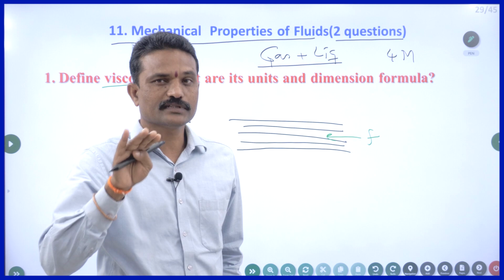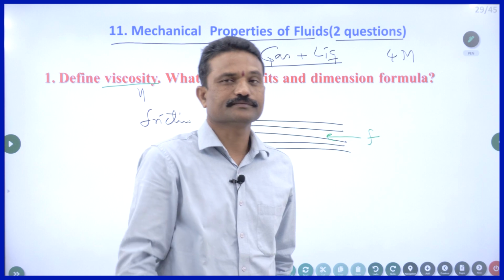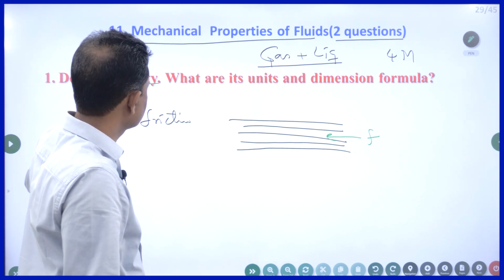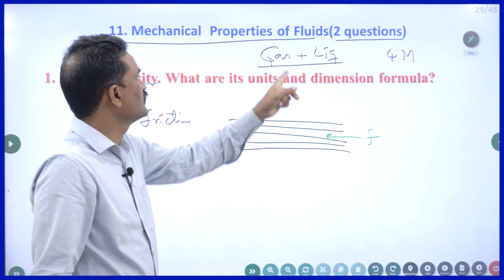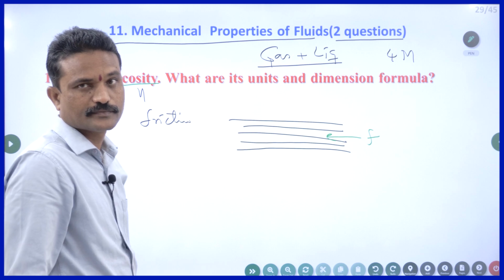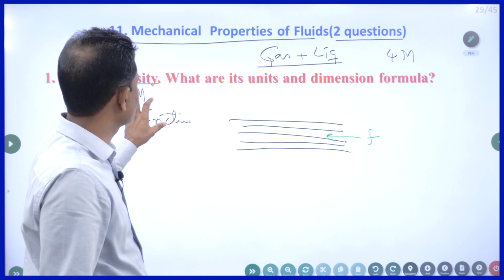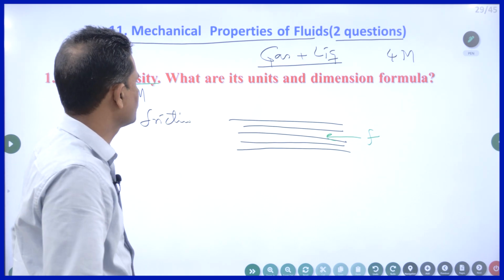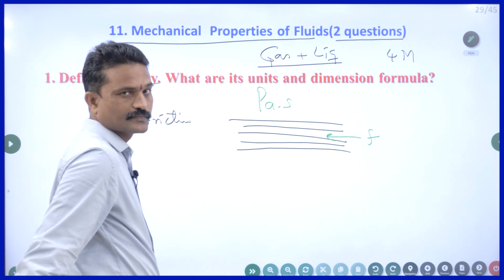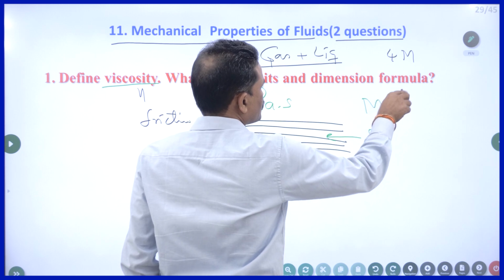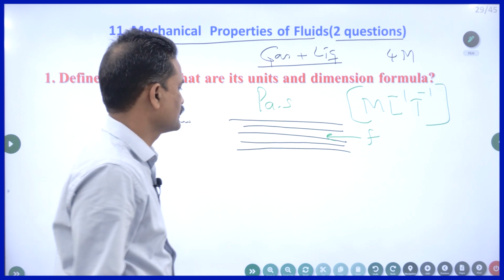Friction is the property of the surface which opposes the motion of the object rolling or moving above it. In the same way, viscosity is nothing but the frictional force that opposes the relative motion between the 2 layers of a fluid. Fluid means gas and liquid. That is called viscosity. The question must be about the coefficient of viscosity, so I am not going into details. The answer is Pascal second is the unit, and the dimensional formula is M L to the power of minus 1 T to the power of minus 1. That's all. You remember, you will get 2 marks.